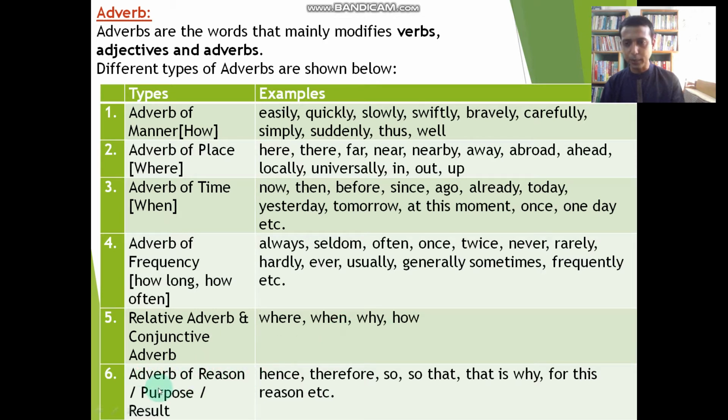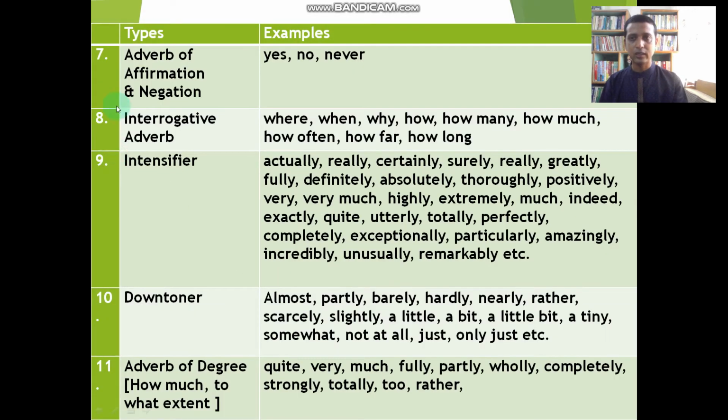Adverb of reason, purpose, and result. Hence, therefore, so that, that is why, for this reason. This can be functional as an adverb of reason, or adverb of purpose, or adverb of result. Students, in the seventh position, we are getting adverb of affirmation and negation.